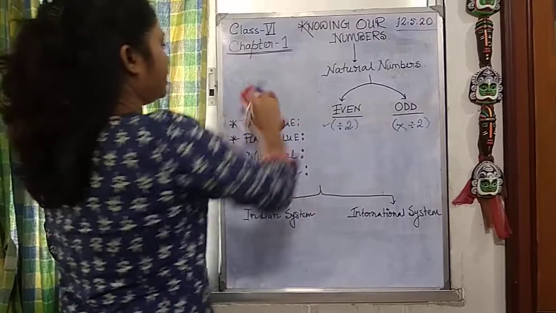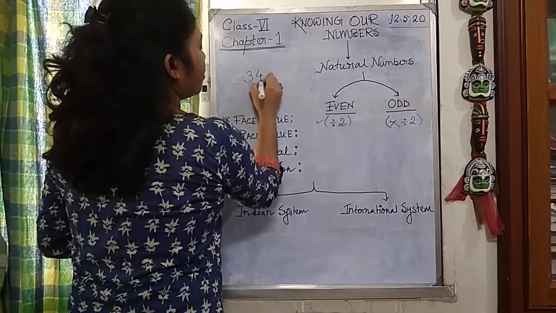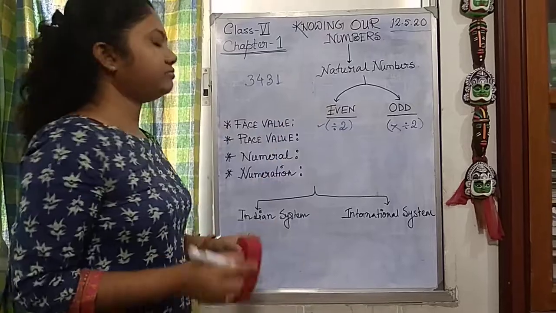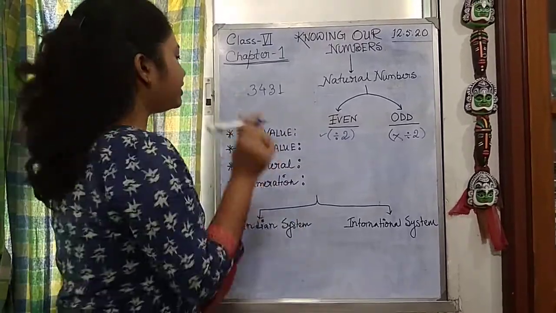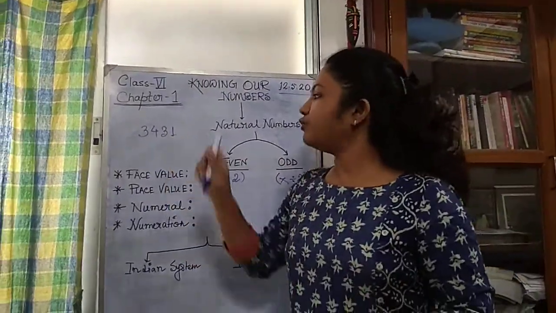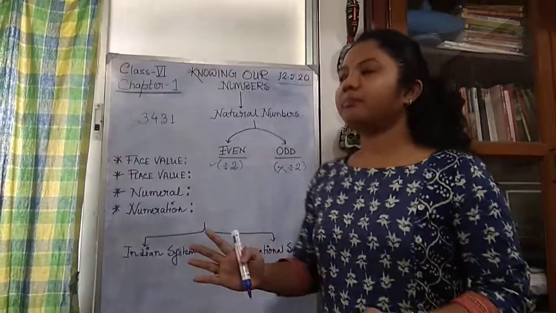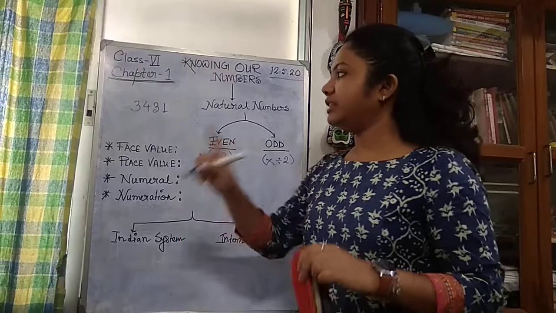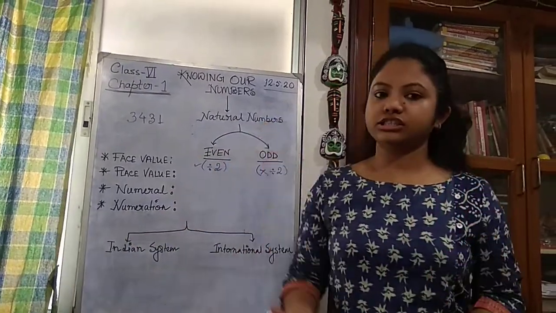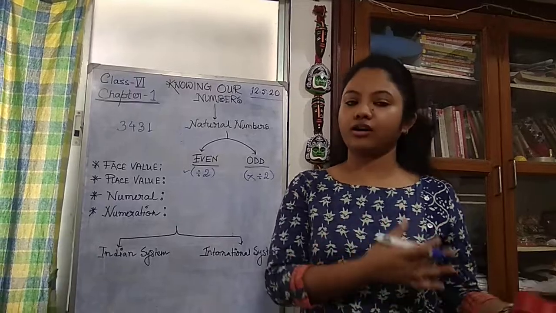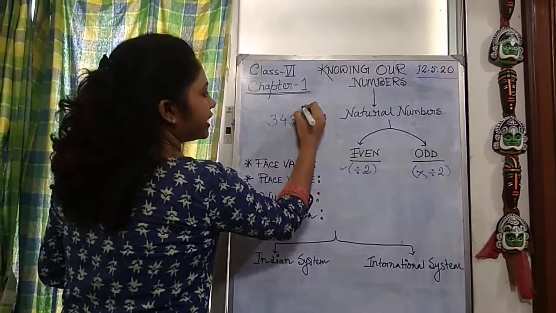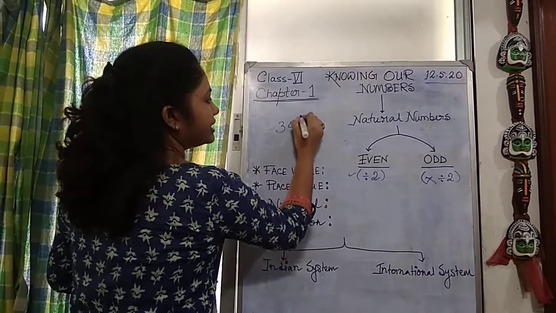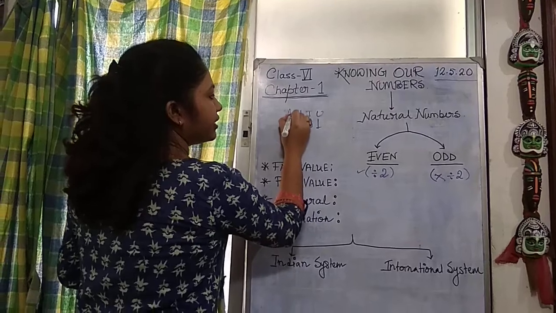Now let's take a bigger number. Let's take 3431. I have taken this number. Now there is another term called face value and place value. What is face value? In any number, when we put that number in a system, we know that the digits can be classified as unit, tens, hundred, thousand and so on.